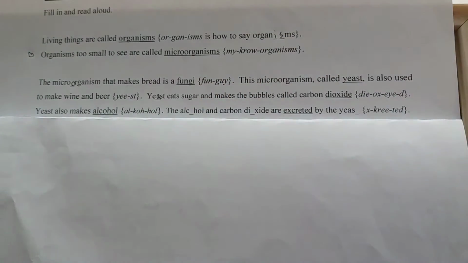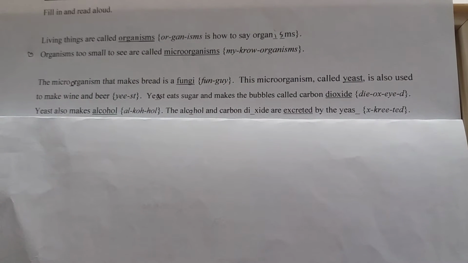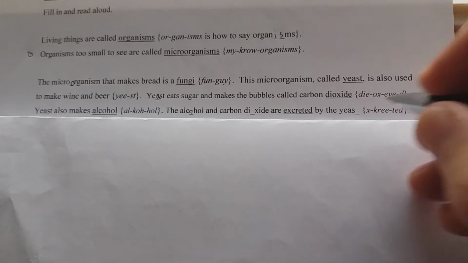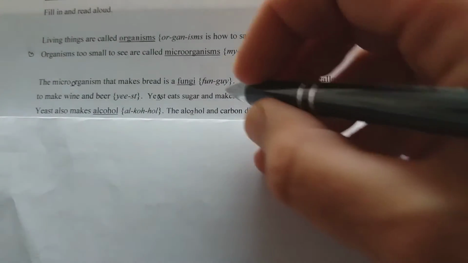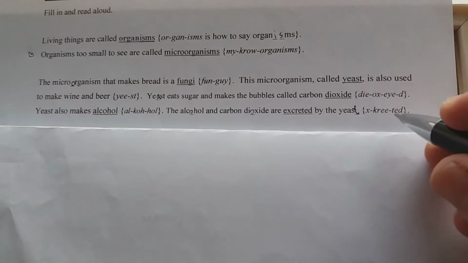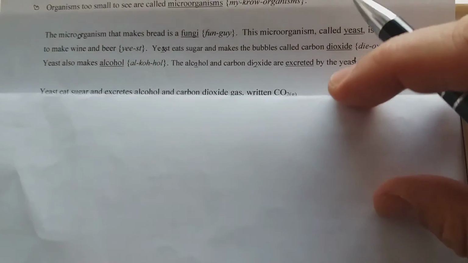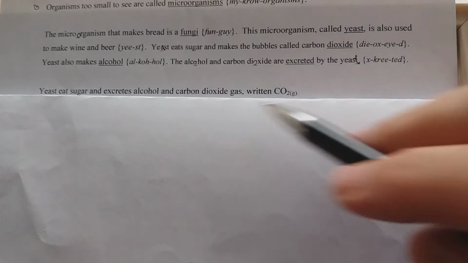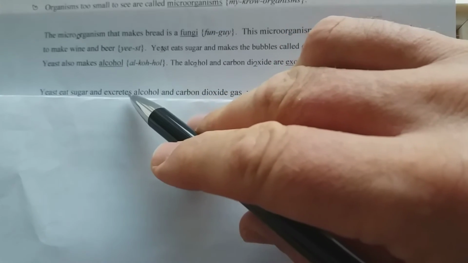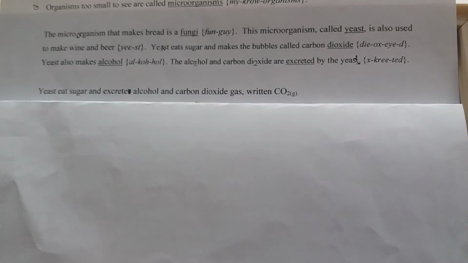The alcohol and carbon dioxide are excreted by the yeast. Yeast eats sugar and excretes alcohol and carbon dioxide gas, written CO2.